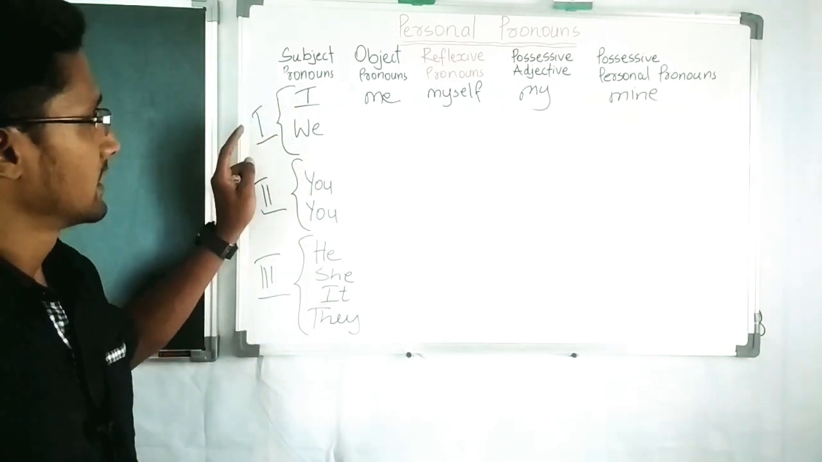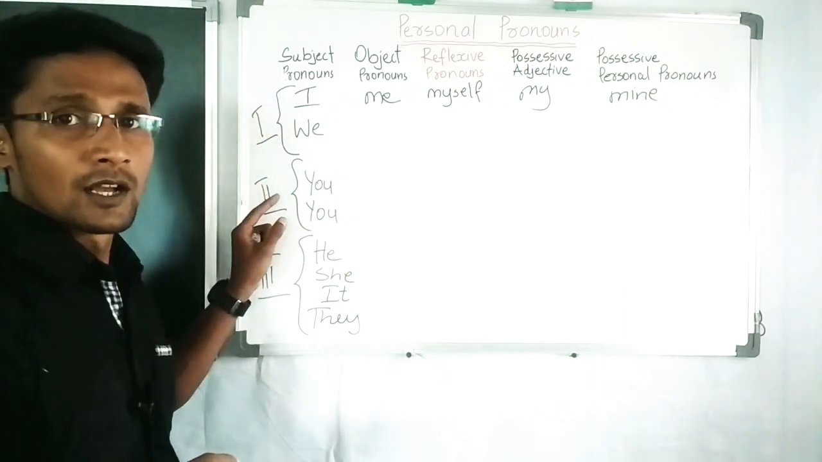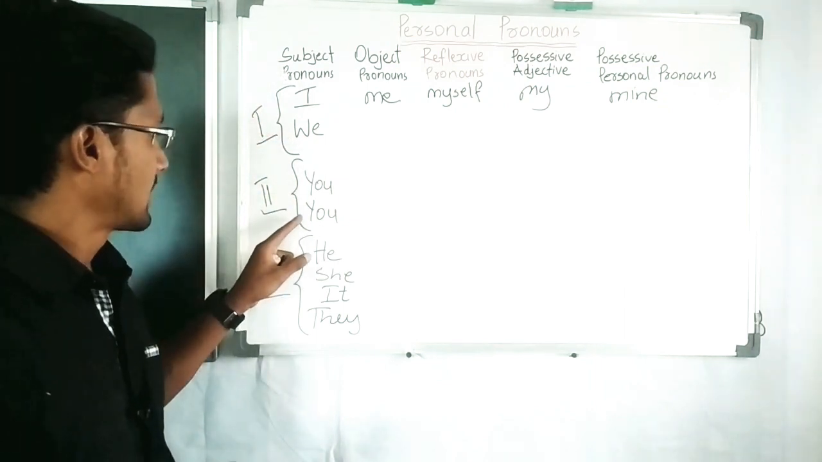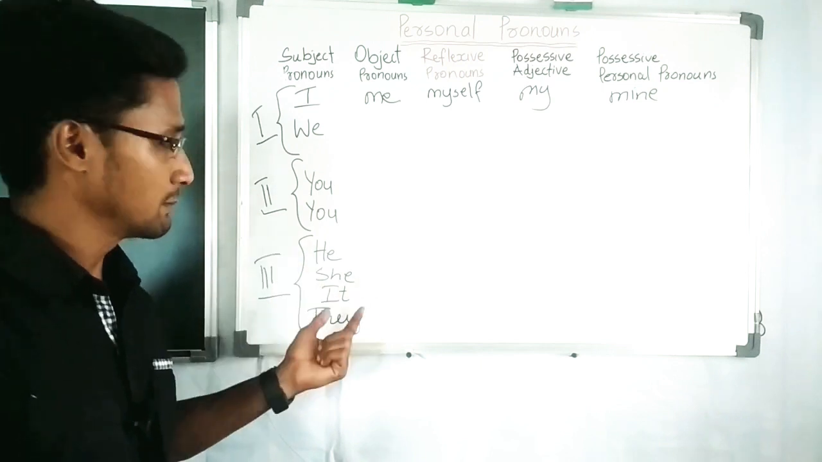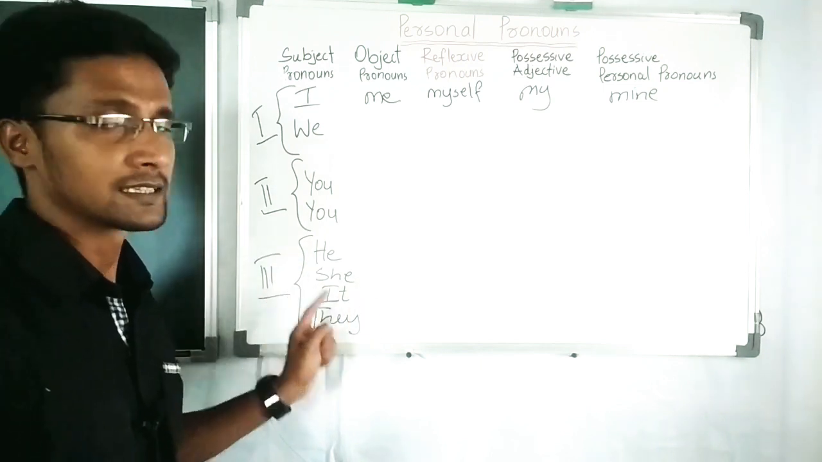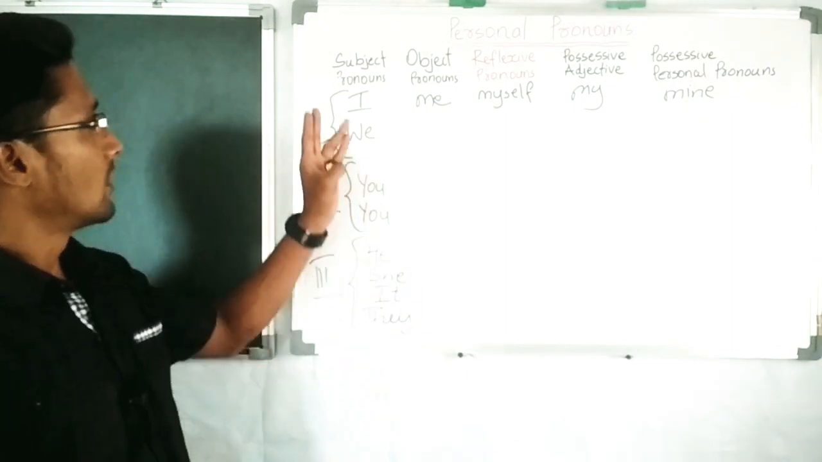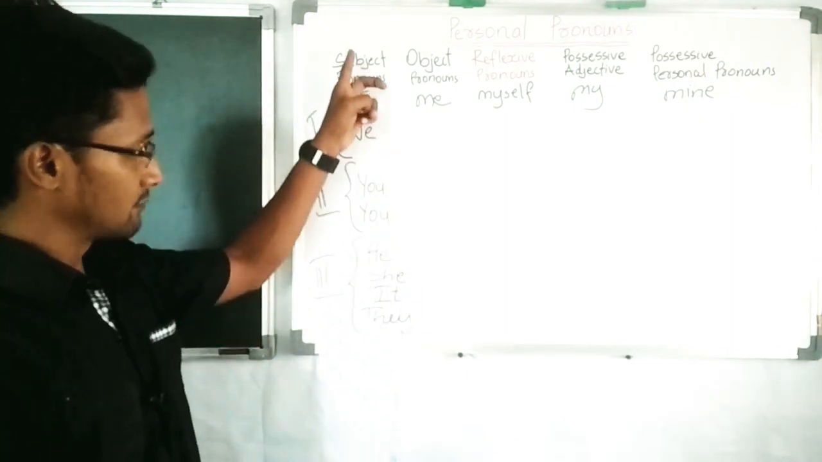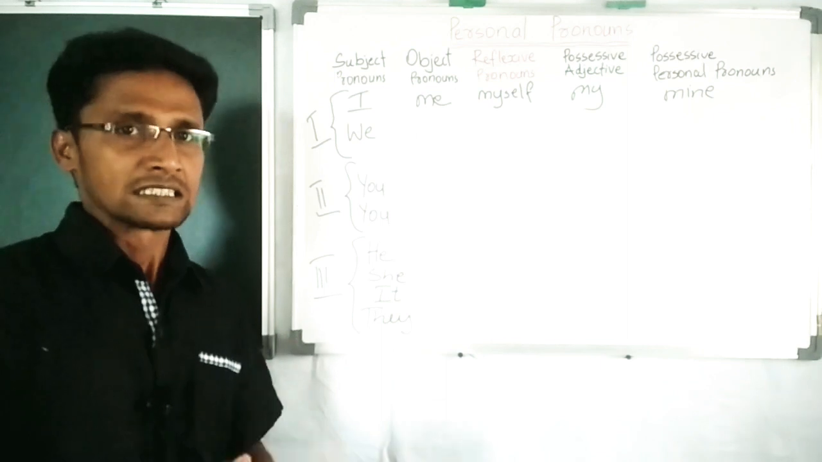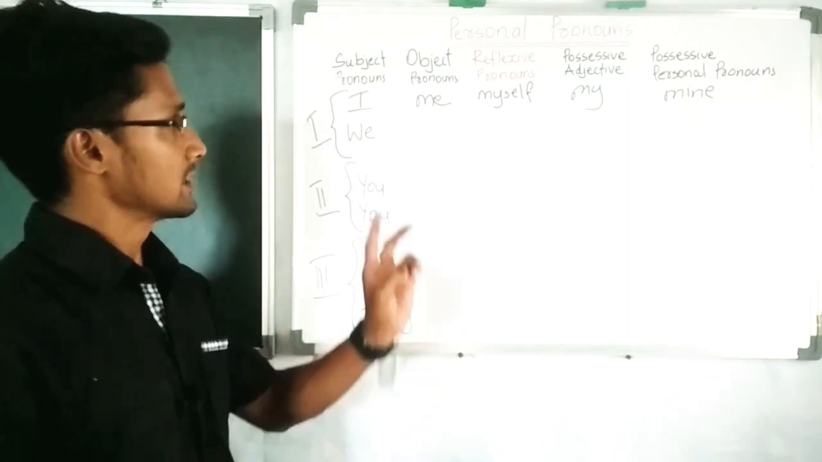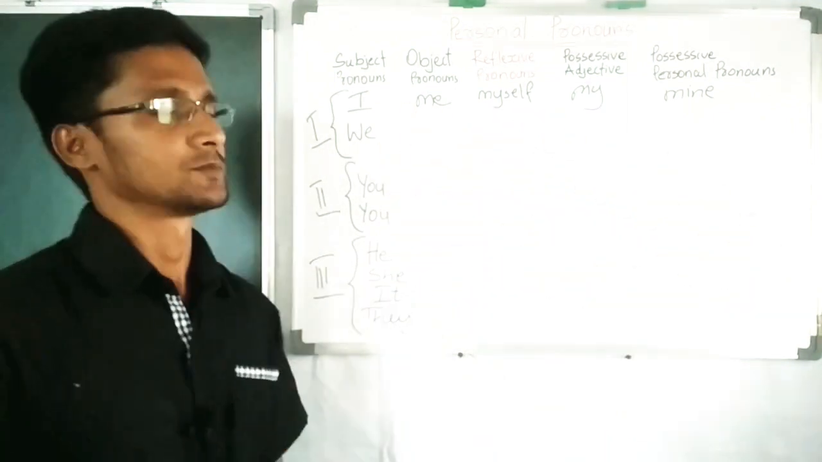So these are the subject pronouns. I, we, first person; you and you, second person; he, she, it, they, third person. Now let us discuss how these subject pronouns change their forms in all these categories.